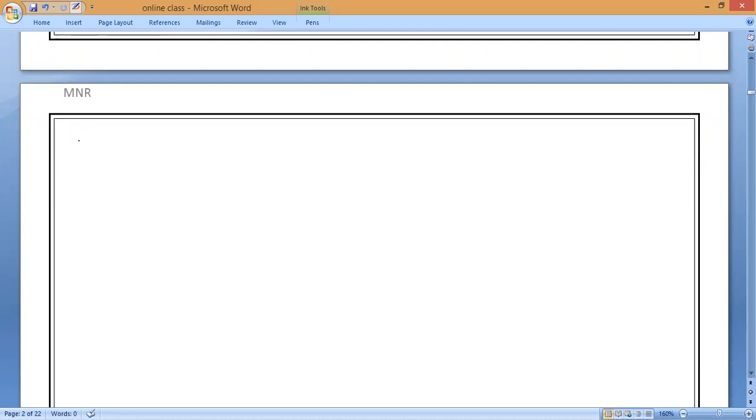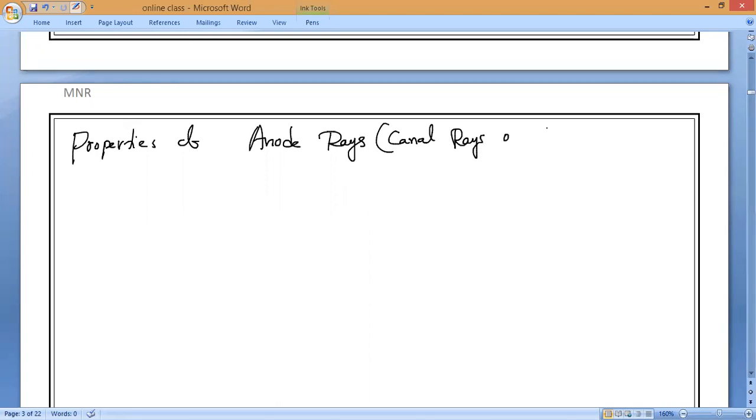All of you keep the heading: properties of anode rays. Or we will say canal rays, or also we can say positive rays.